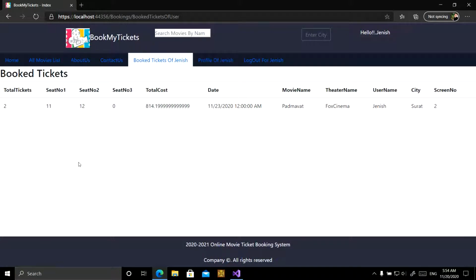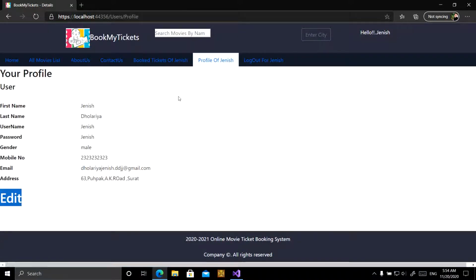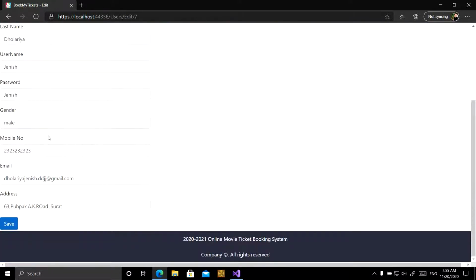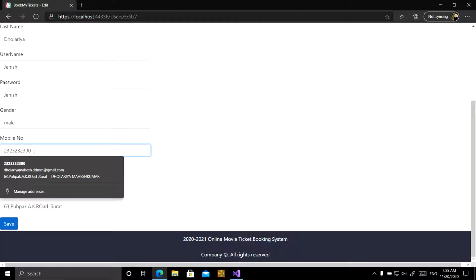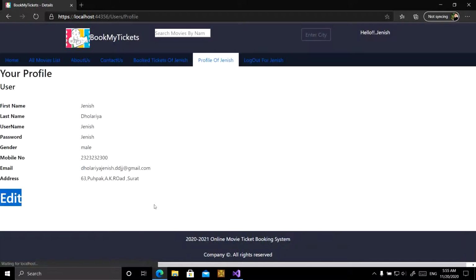Okay, and another functionality implemented for the user is that the user can see his profile and edit the profile also. From the navigation bar, I am going to the profile of Janice, and here Janice can see her own profile, and if she wants to update, then she has to click here. Now she can update, like we want to update the mobile number. Okay, it is updated here. Now the mobile number is updated.